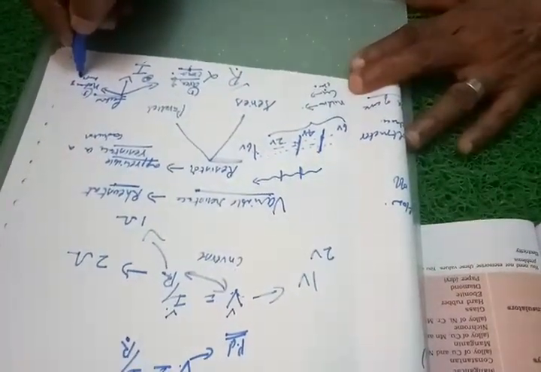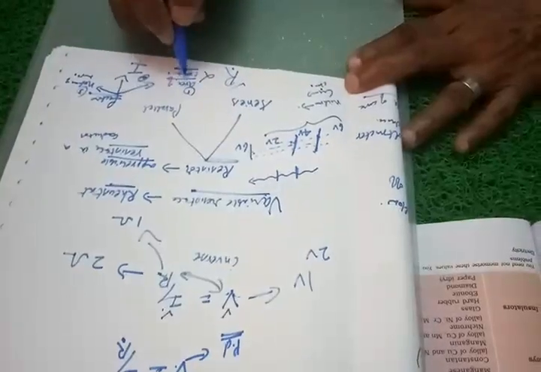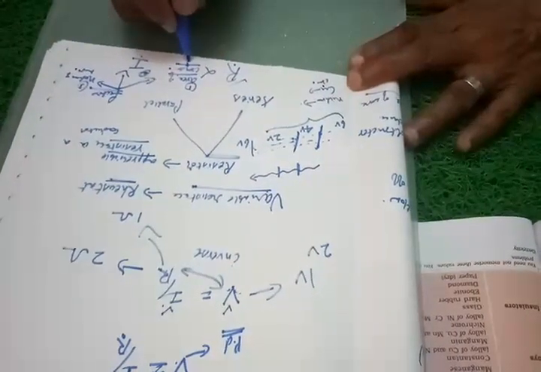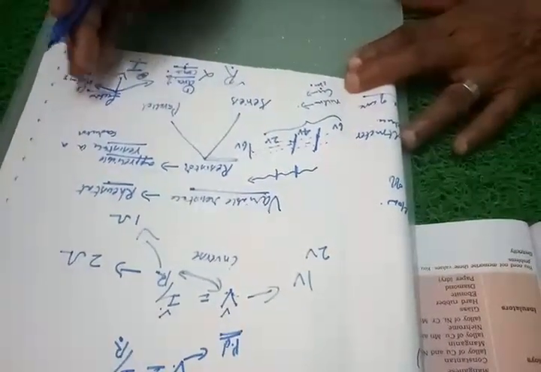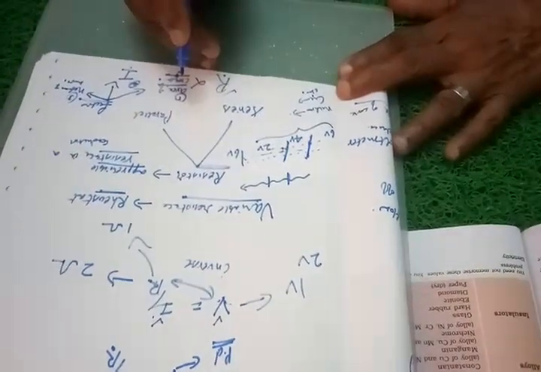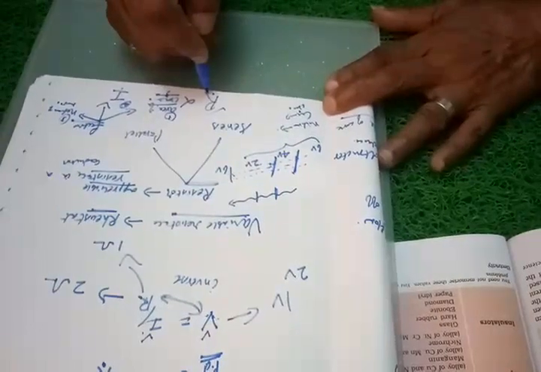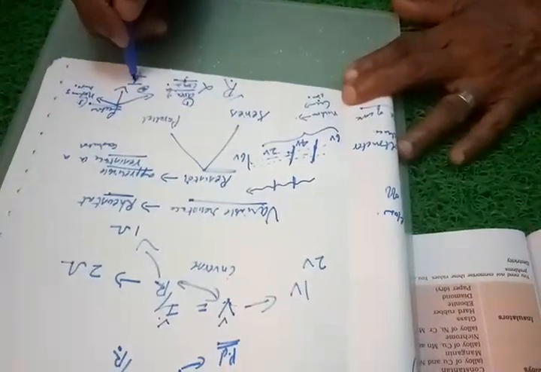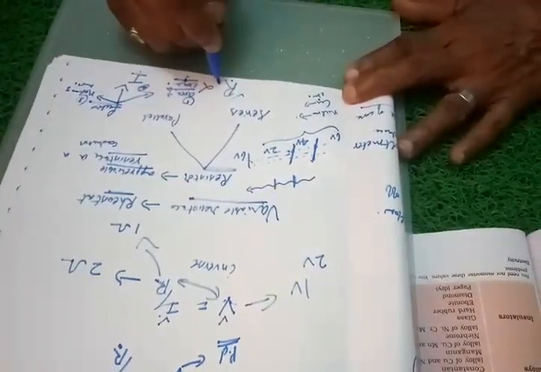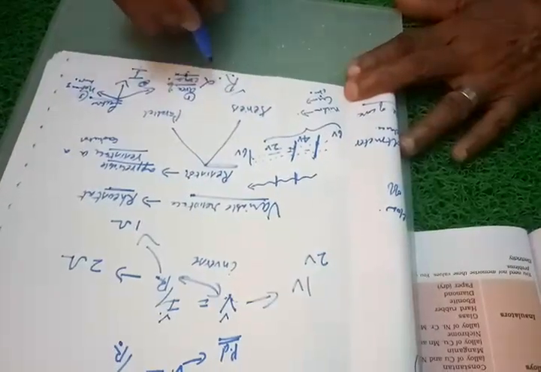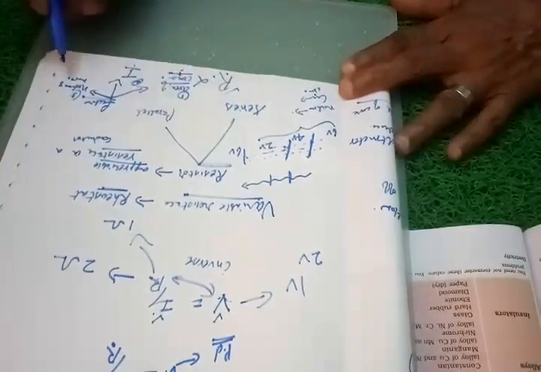Resistance is inversely proportional to the area of cross section. As you increase the area, the resistance goes on decreasing. If you decrease the area of cross section, the resistance increases. The flow of current is directly proportional to the resistance. If you increase the flow of current, the resistance also goes on increasing.